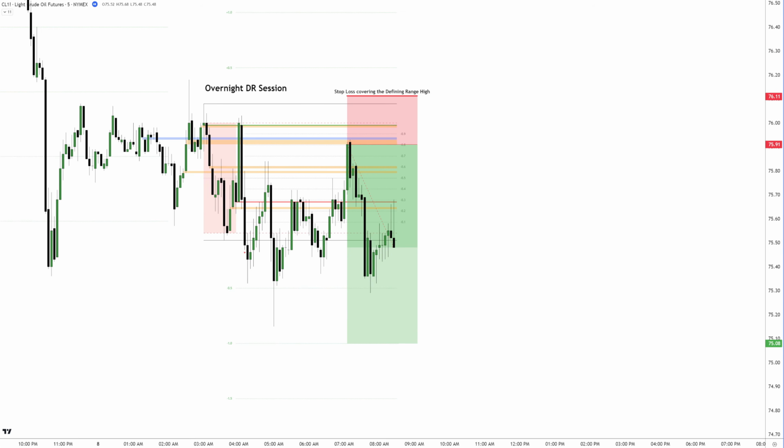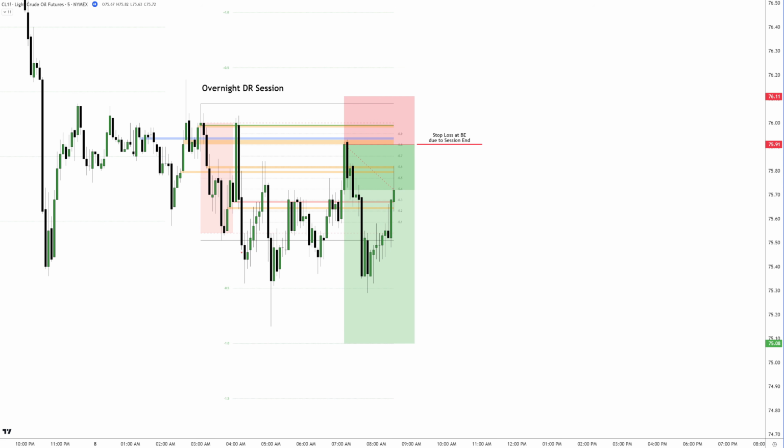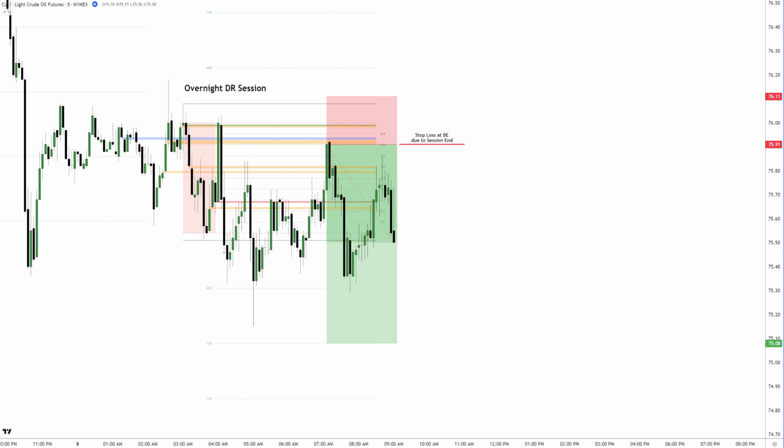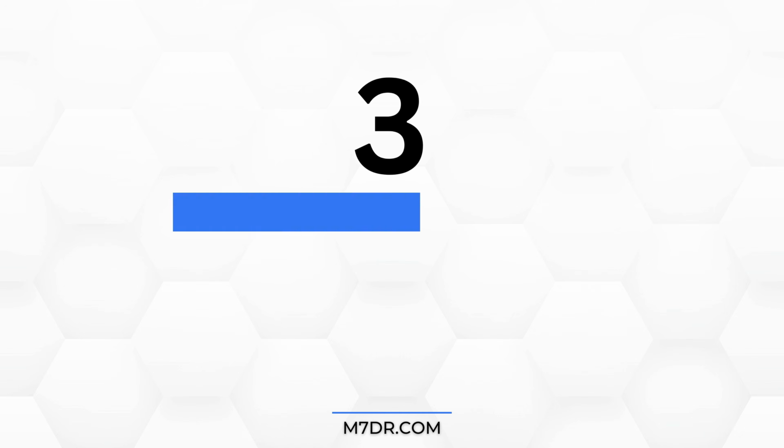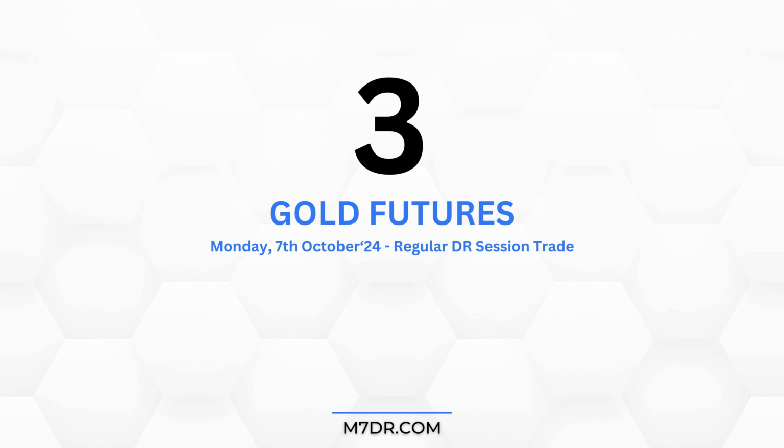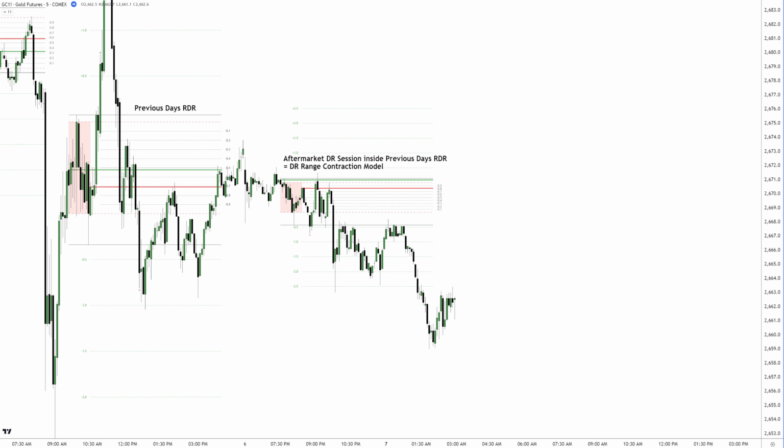As the session comes to an end, there's no need to keep the risk at 1R anymore. You can move your stop loss to break even and let the trade play out. Number 3, gold futures Monday regular DR session. The DR intraday cycle started with the ADR inside the previous day's RDR, which is what I refer to as the DR range contraction model.